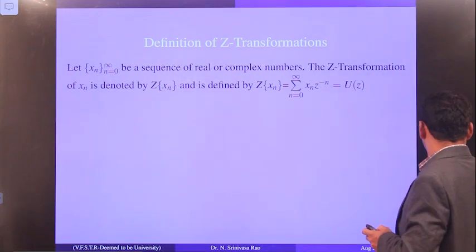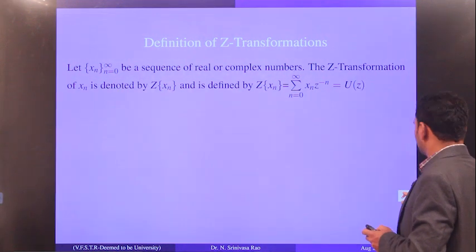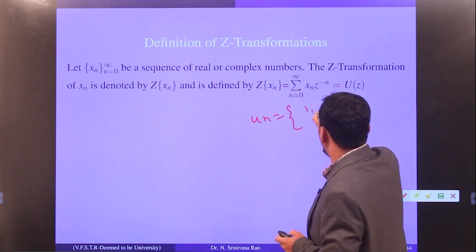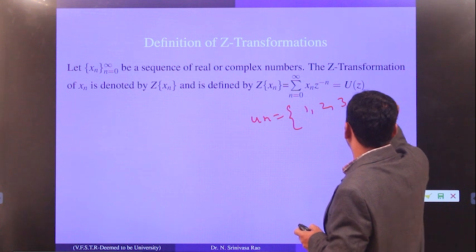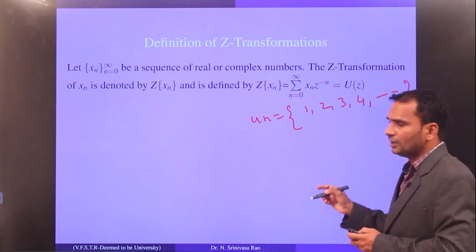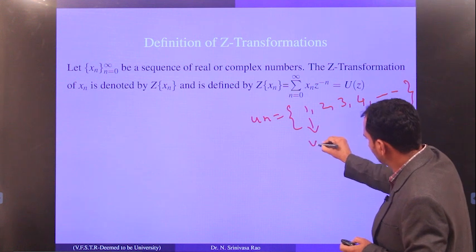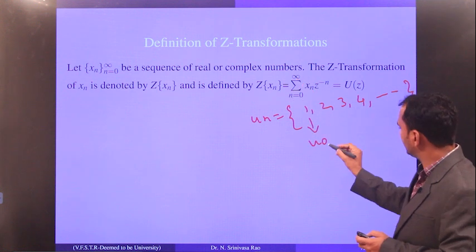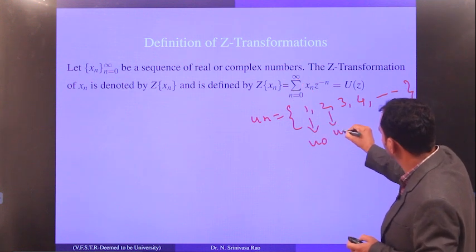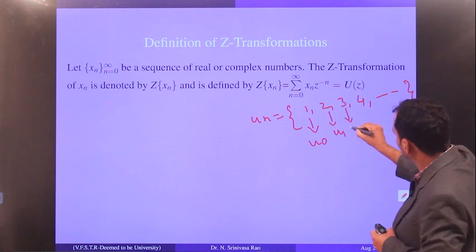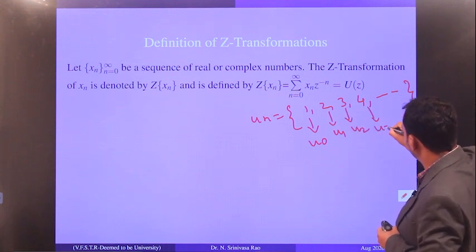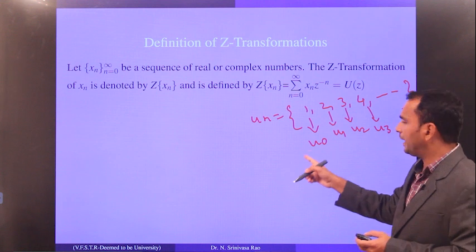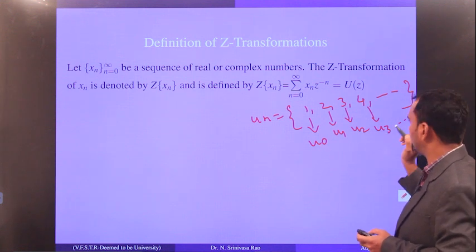So I will tell you some examples of a sequence. Let un be 1, 2, 3, 4 and so on. This is one sequence, and this is the u0 term. Why is the first term u0? Since we run n from 0 to infinity, that is the reason it is u0. This is the u1 term, this is the u2 term, this is the u3 term, and so on. So when the sequence is given, this way you have to find what is u0, what is u1, what is u2 and what is u3.